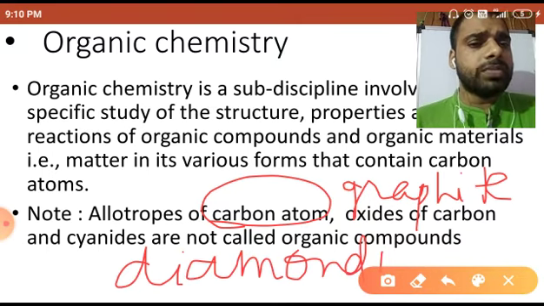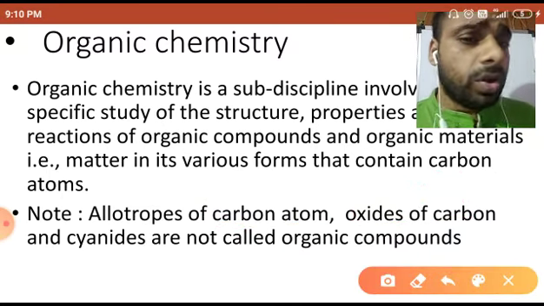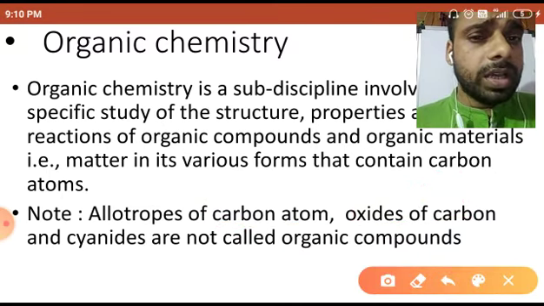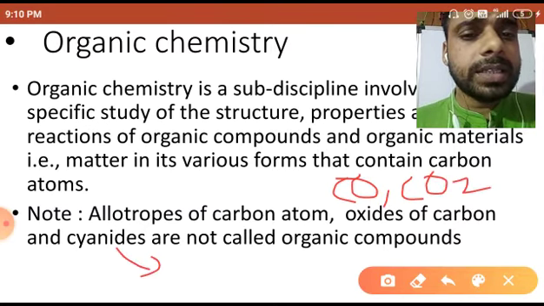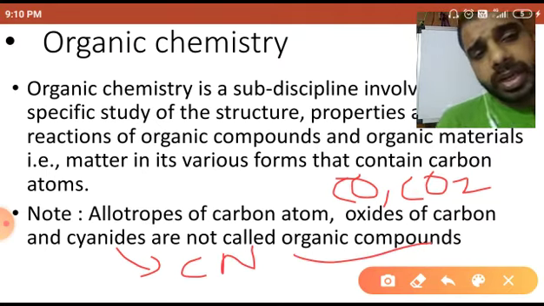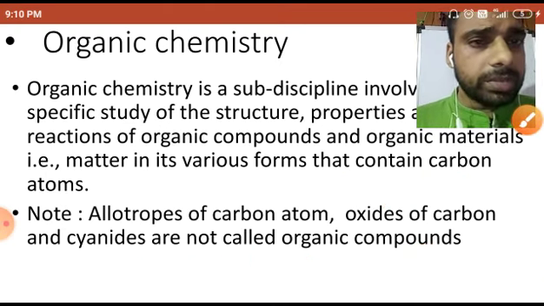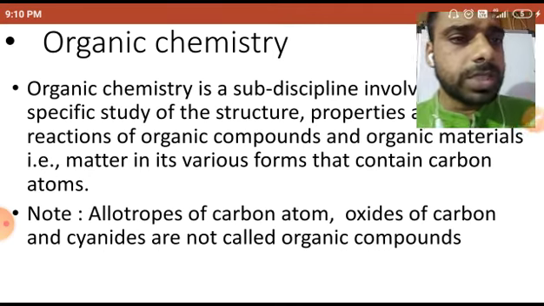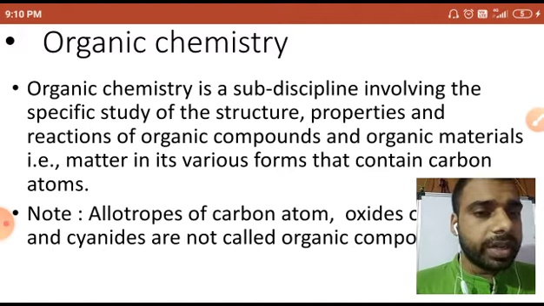Now, oxides of carbon, if I talk about the oxides of carbon, we will not talk about them in organic chemistry either. Oxides of carbon like carbon monoxide, CO2, and cyanide, CN, are not called organic compounds. So you should have clear information about that, and you will not be confused. This was the definition, and you have understood which compounds are not called organic compounds.